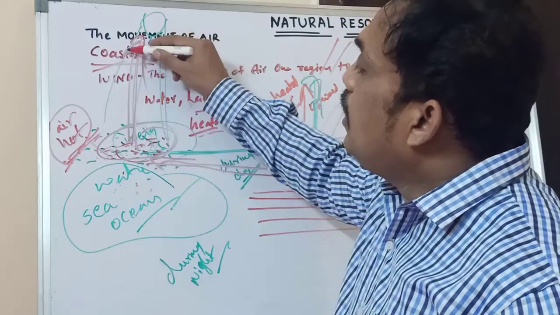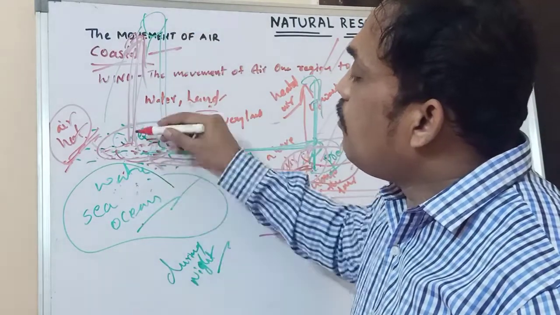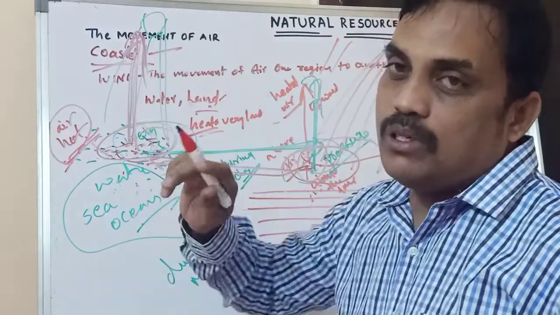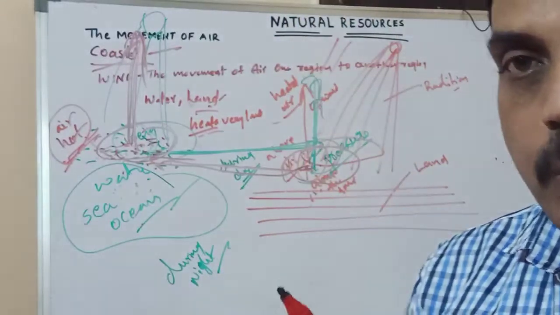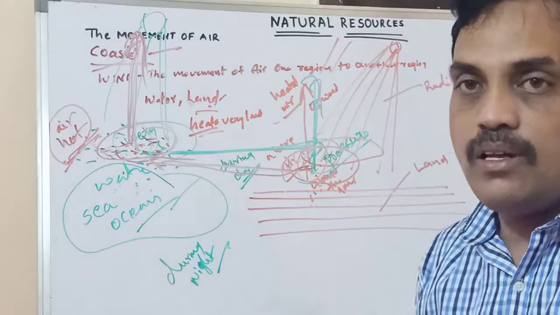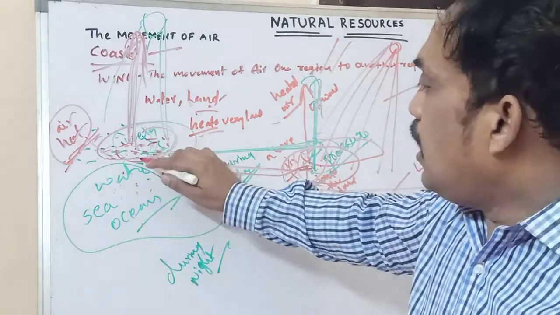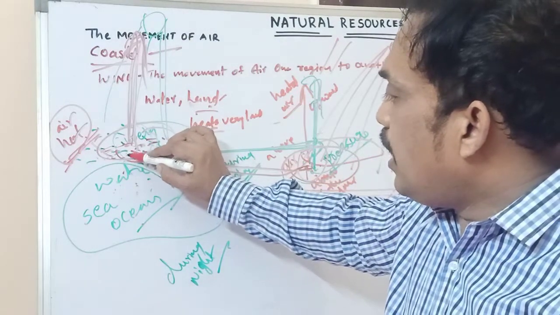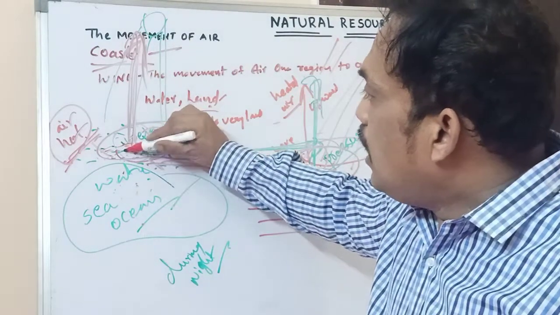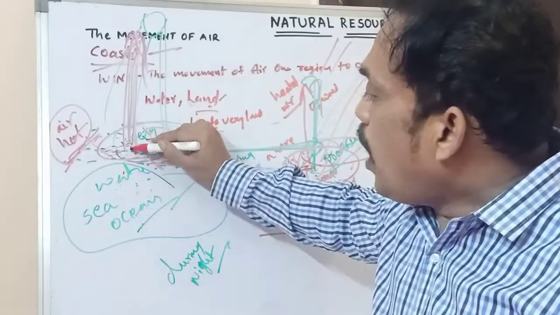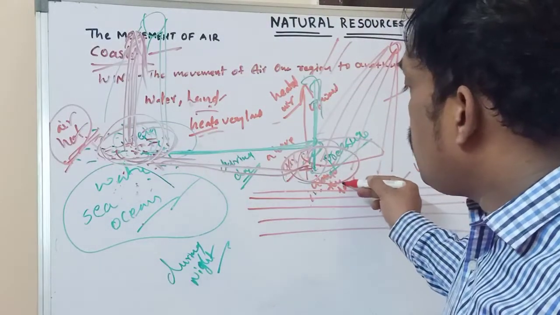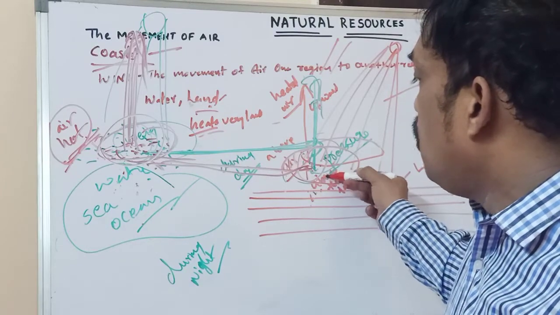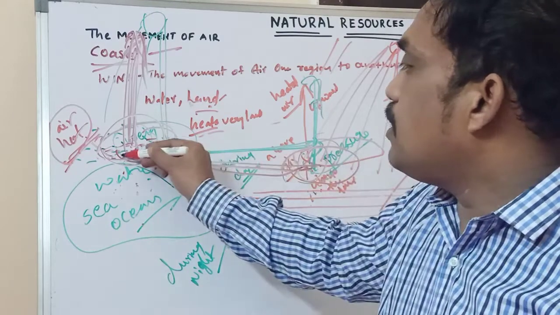The movement of air is based on what? Pressure of air. At night time, the air above the sea water is moving upward, so pressure is decreased. So the highest pressure is above the land, where cool air is there, and it is moving towards the seashore.